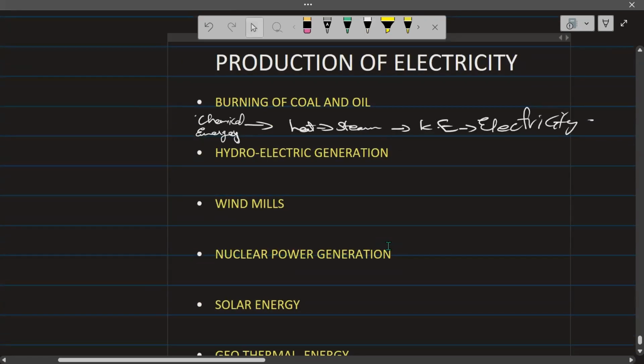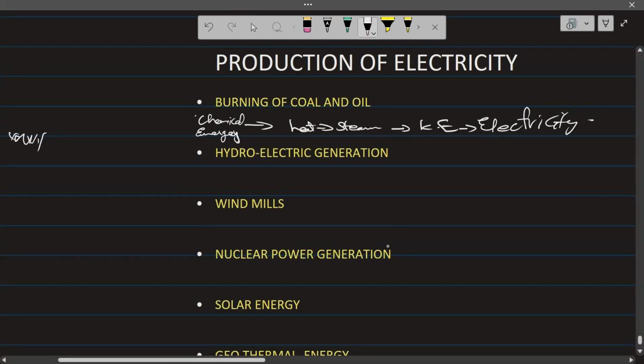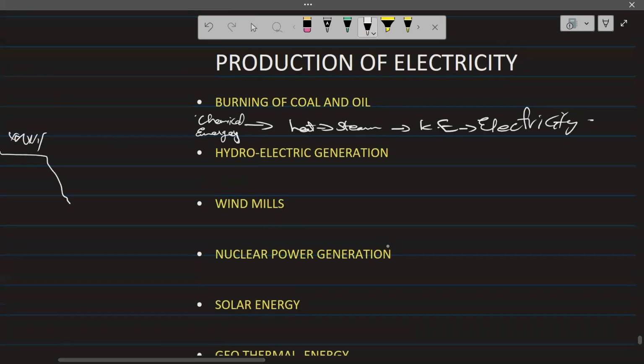Now let's do hydroelectric generation. For example, water is stored over here. When this water is allowed to pass, it has gravitational potential energy stored because it is in an elevated place. So here GPE is stored.